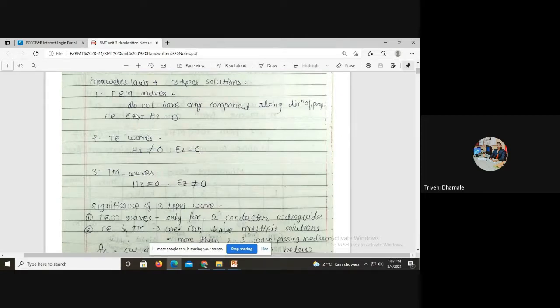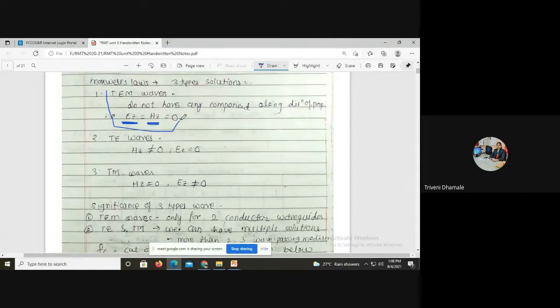Please remember the word. Now, for transverse electric magnetic, both E and M are present, so those components are not present along the direction of propagation. So Ez is 0 and Hz, for the magnetic, is also 0.